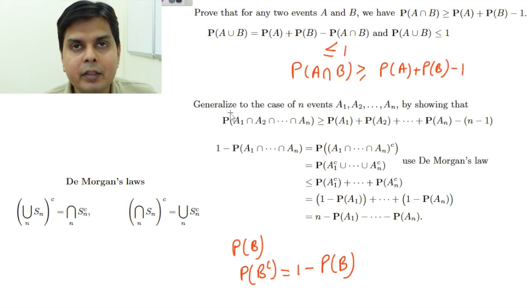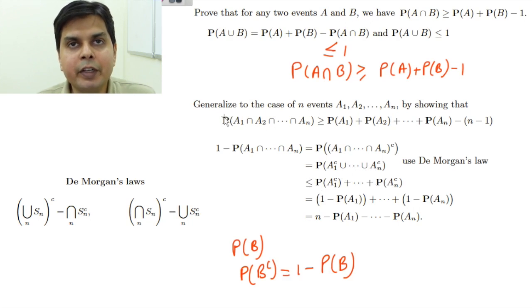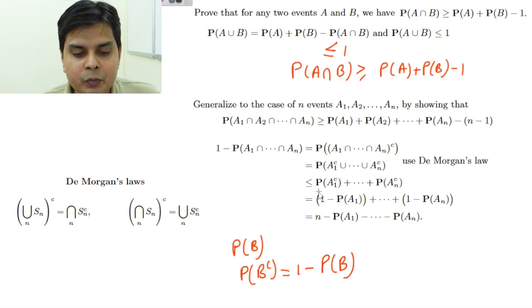Why? Because we have already seen that the probability of A union B is less than or equal to P(A) plus P(B). So the same thing here. So this will be equal to (1 minus P(A1)) plus ... plus (1 minus P(An)). So you add the 1s, you will get n minus P(A1) minus and so on. So you will get P of A1 intersection is greater than P(A1) plus ... minus (n minus 1).